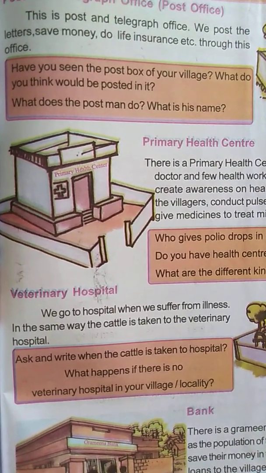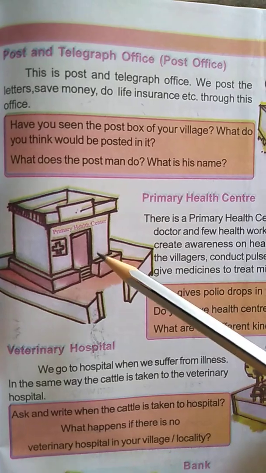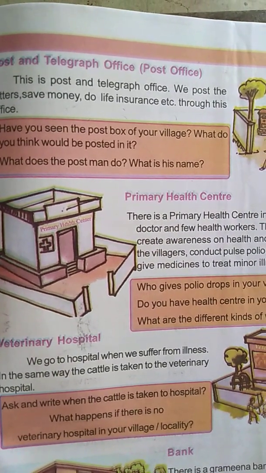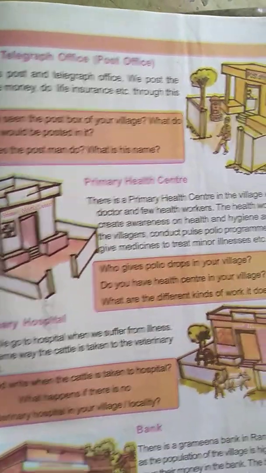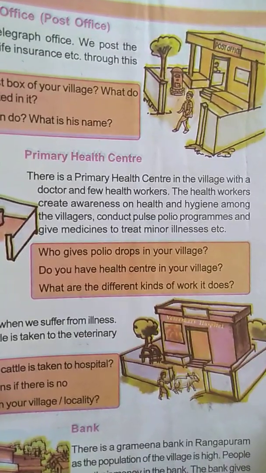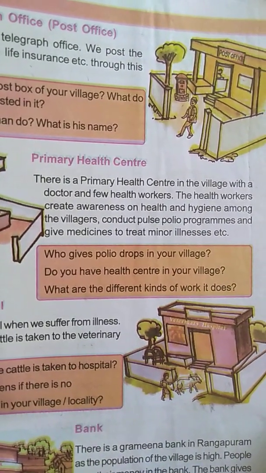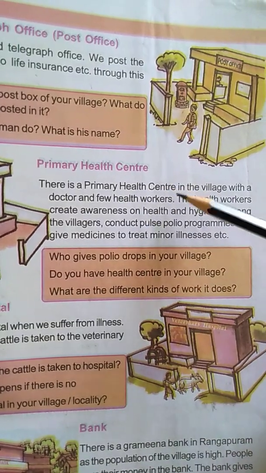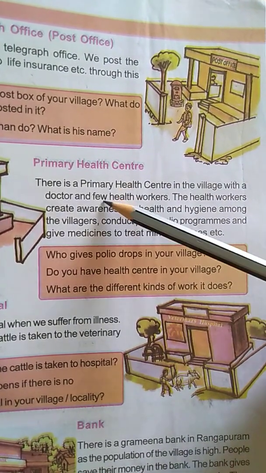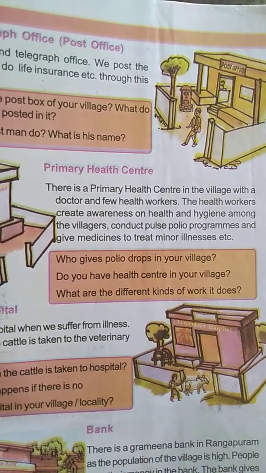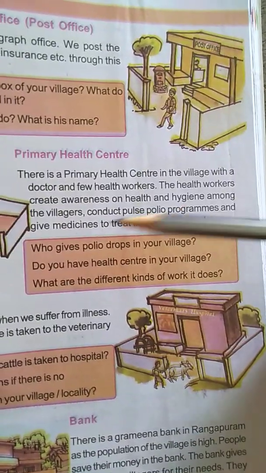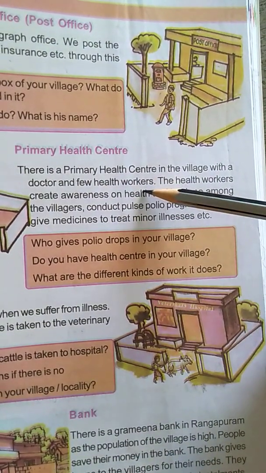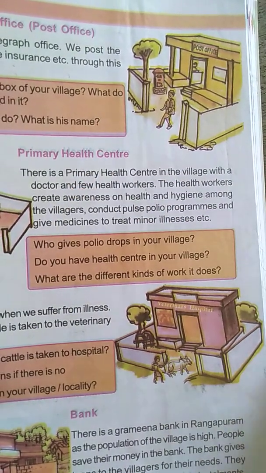Okay. Now see here, the next institution, what is it? Primary health center. See here, it is a symbol of plus, which means it is a hospital. Okay. Primary health center. In what way does it work for us? See, there is a primary health center in the village with a doctor and a few health workers. See here, this is a small primary health sub-center. In this, one doctor will be there and a few health workers who work under the doctor.